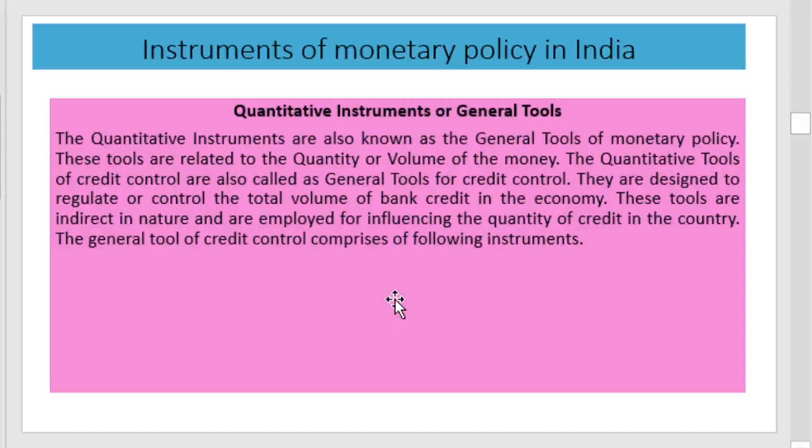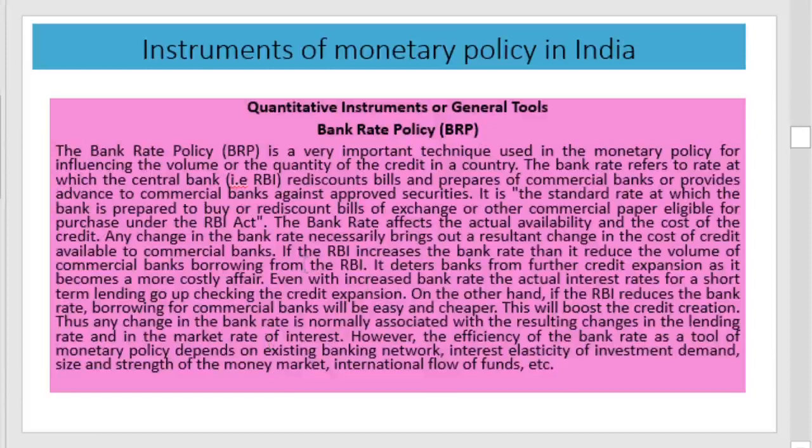That is, here the quantitative instrument mainly aims at controlling the credit in the economy by controlling the money supply in the economy. Important tools used as quantitative instruments are explained in the following section. The first instrument is bank rate policy.